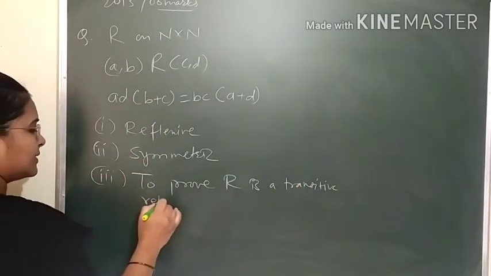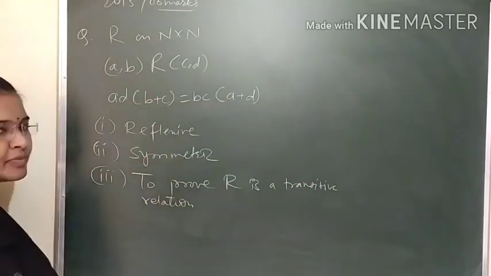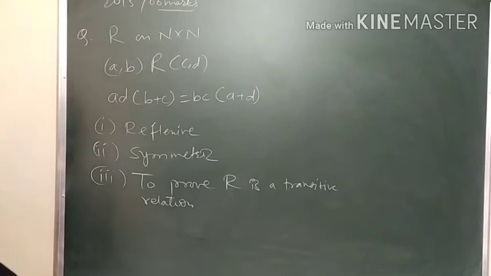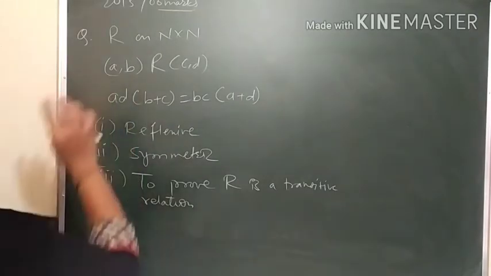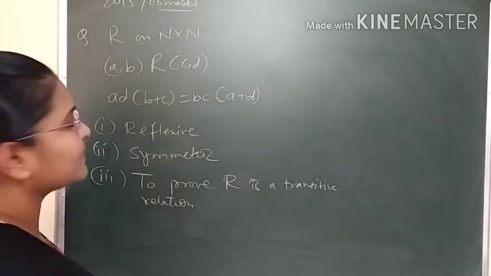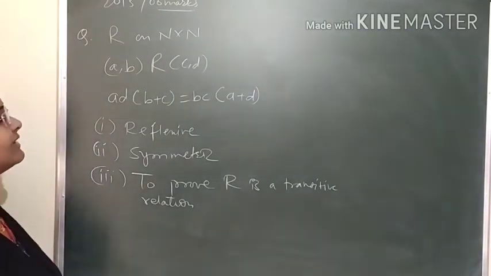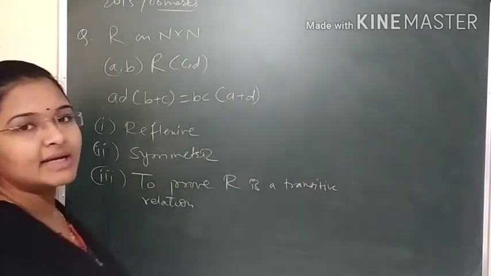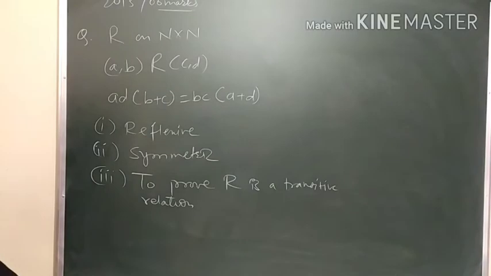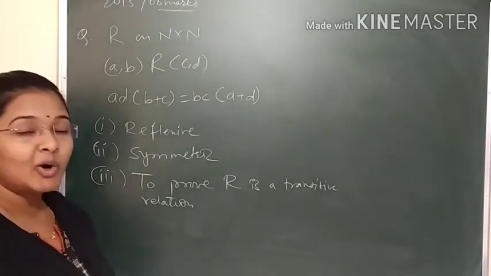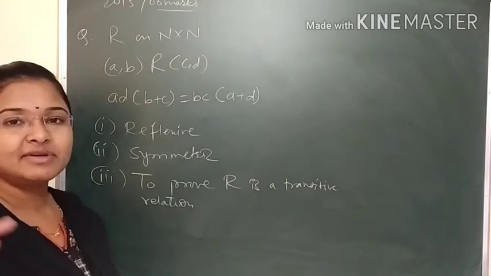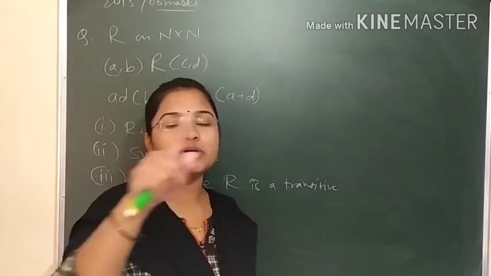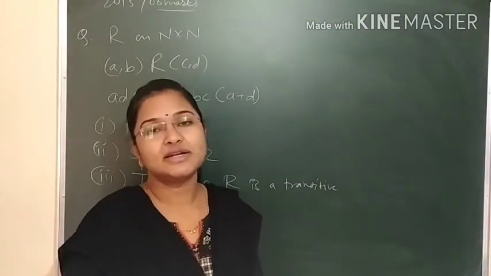relation. Okay, now student, it is quite not difficult, but now you see properly how we are proving this transitive. Now we know the relation: if ordered pair (a, b) is related to ordered pair (c, d), then we have a into d in bracket b plus c is equal to b into c in bracket a plus d. Now for proving relation R as transitive relation, we need how many elements? 3 elements. In that we will consider first element is related to second element, and second is related to third element, and we have to prove the first is related to third element.